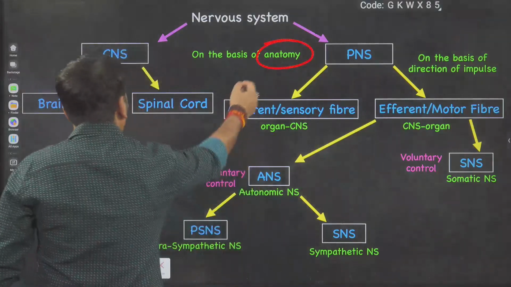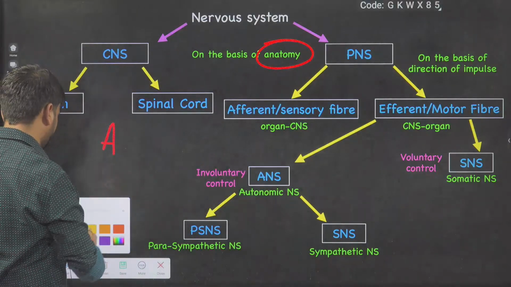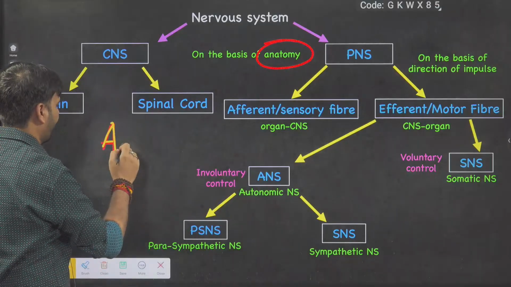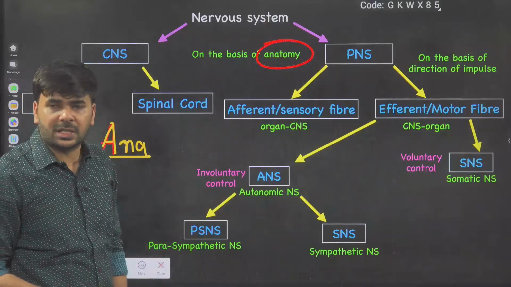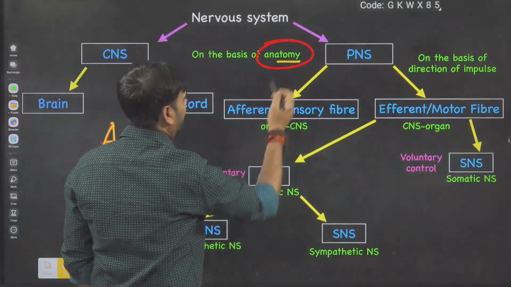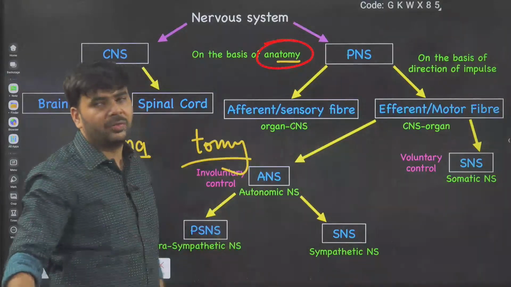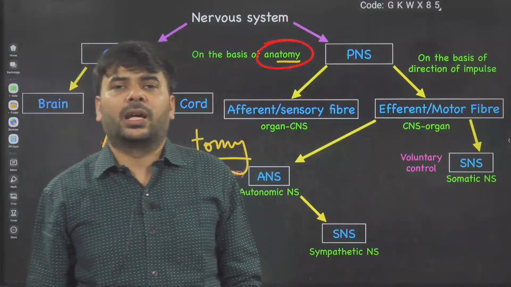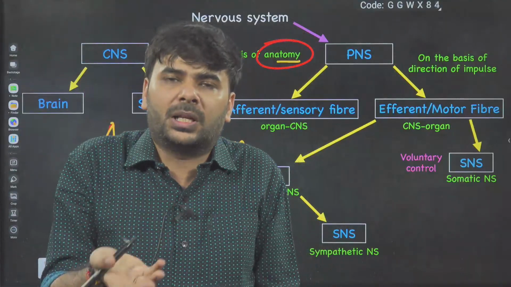Okay, so let's go to anatomy. Ana means vision. Tome, T-O-M-E, means to cut. Like tubectomy, vasectomy, anatomy. So here ana means vision, tome means cut. So when you cut the body, what is visible, that is anatomy.